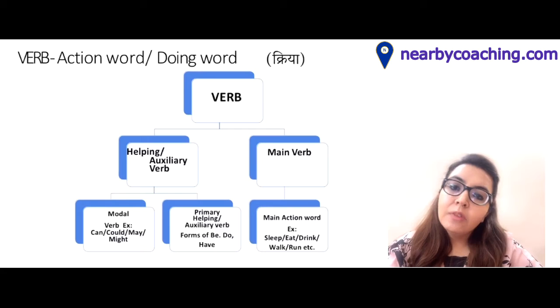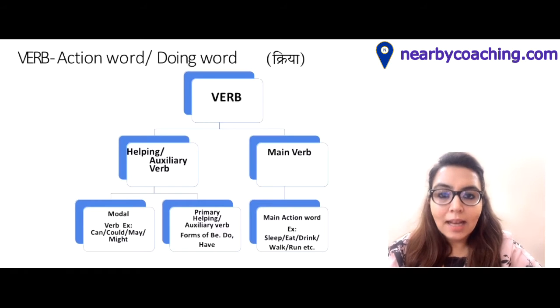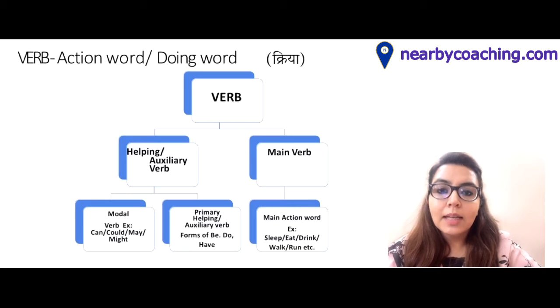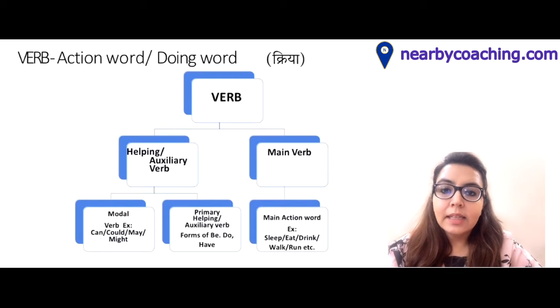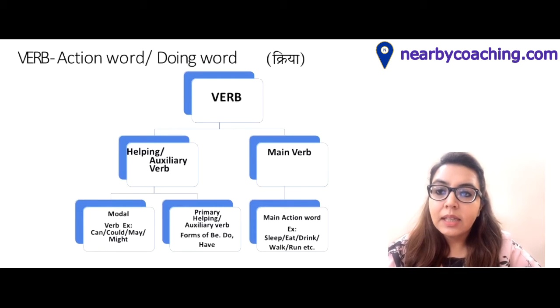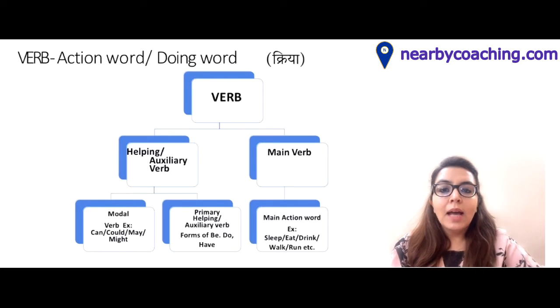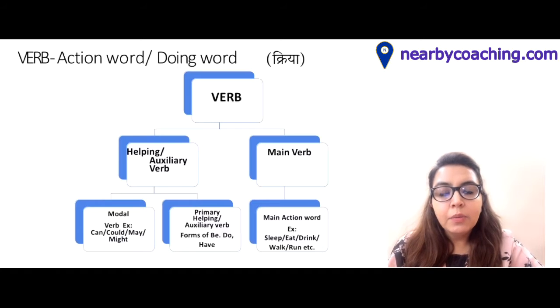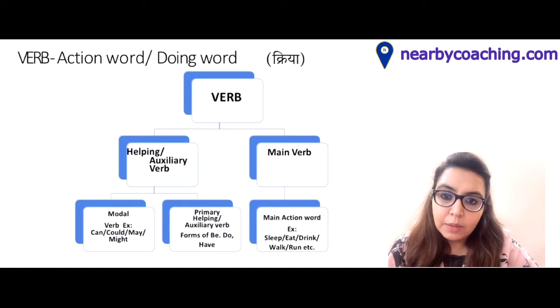Now verbs, we have already learned, are known as action words or doing words. In Hindi, they are known as kriya. Verbs are divided into two main categories. The first category we can see on the screen is helping or auxiliary verb, and the second category is main verb. As the name suggests, helping verbs help main verbs in completing a sentence.